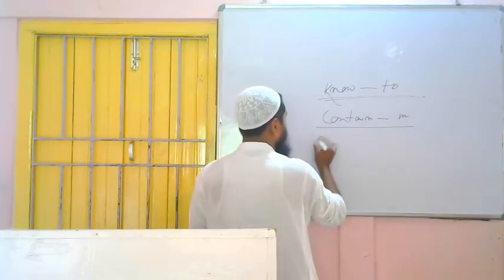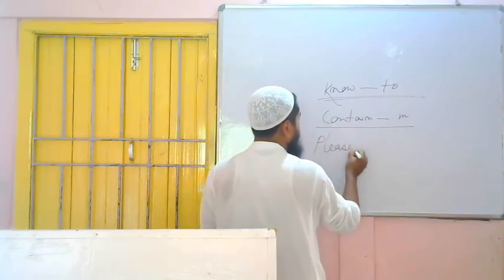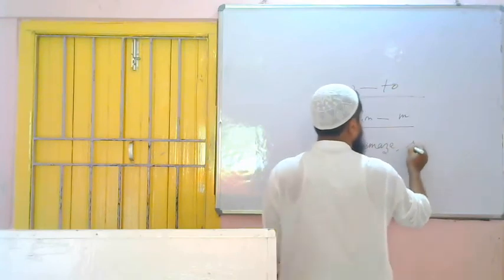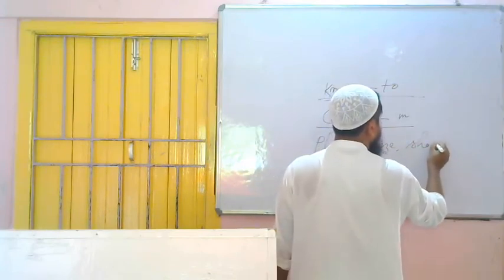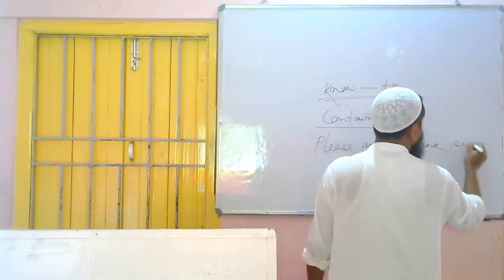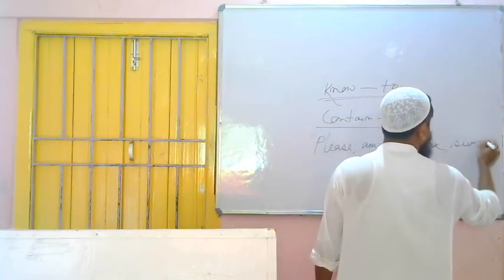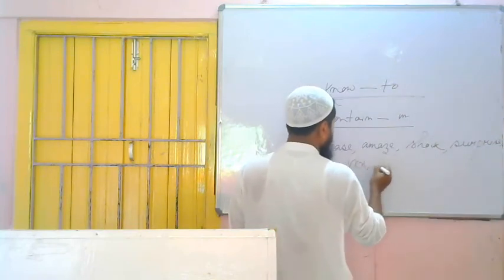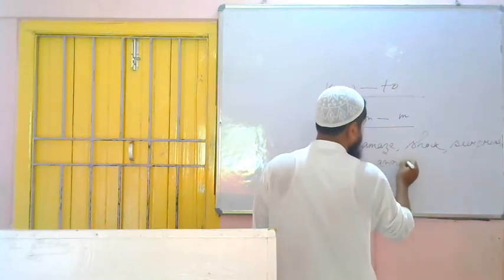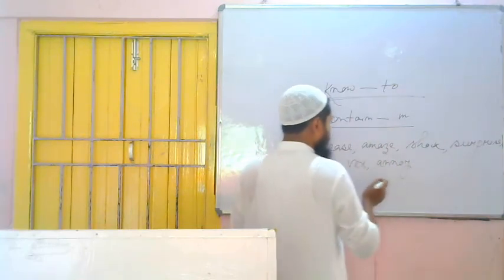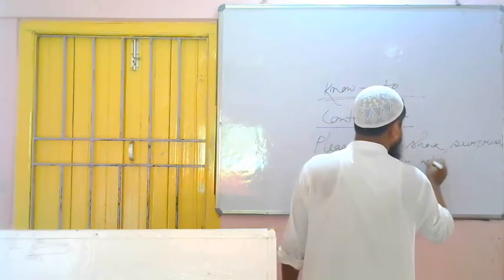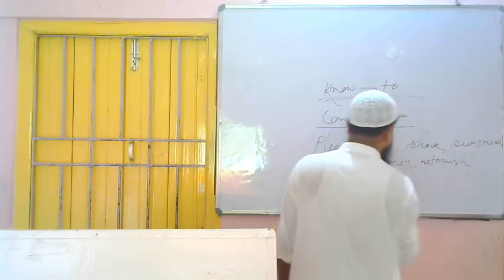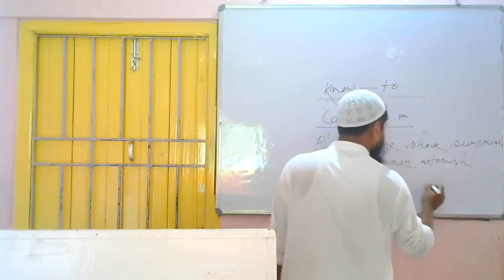If the verb is please, amaze, shock, surprise, vex, annoy, astonish, then we can use two prepositions, at and with.